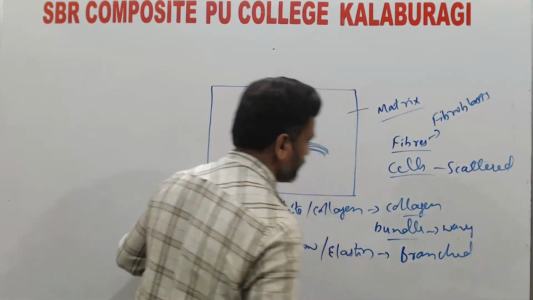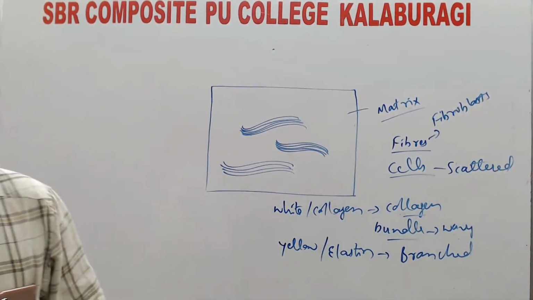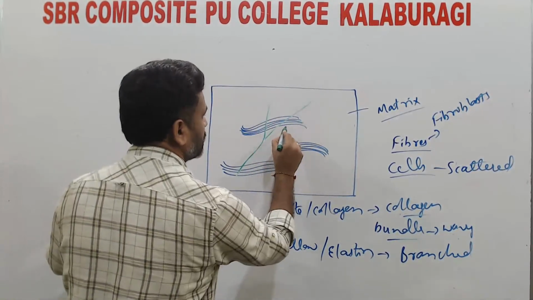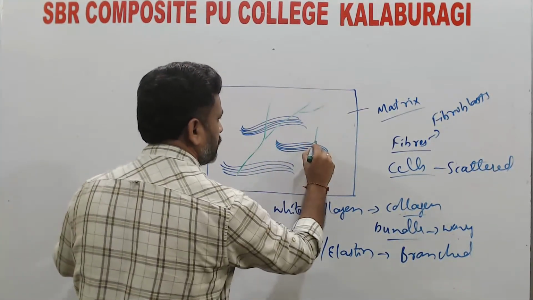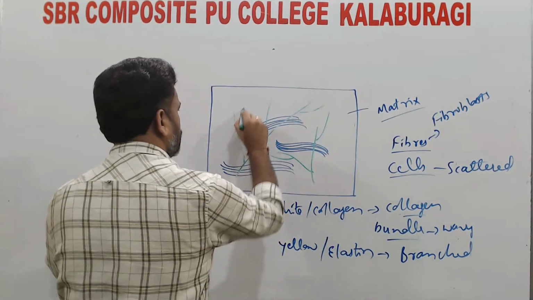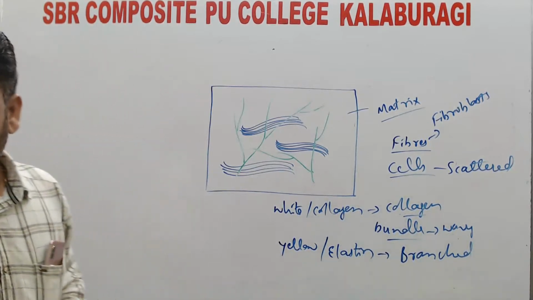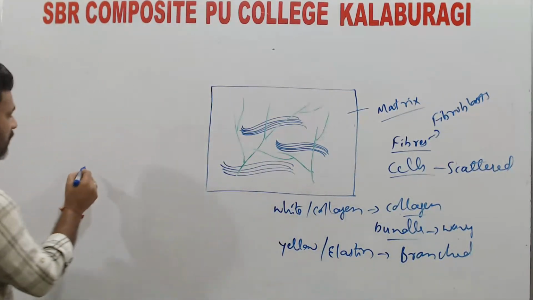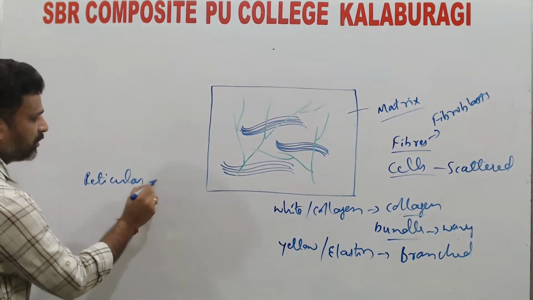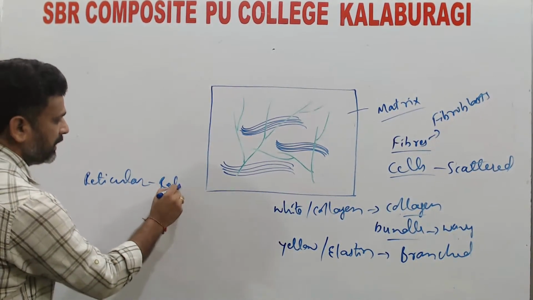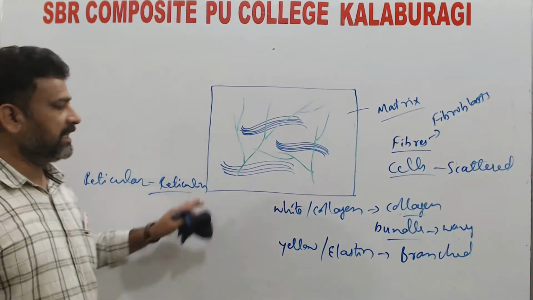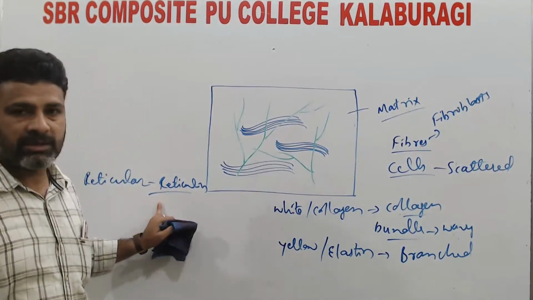If you observe the yellow fibers, they are branched like this. Then one more type of fiber is called the reticular fiber. The reticular fiber is mainly made up of reticulin. Reticulin is a protein, but it is diffused within the matrix.